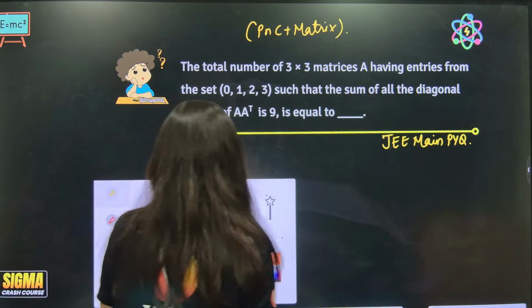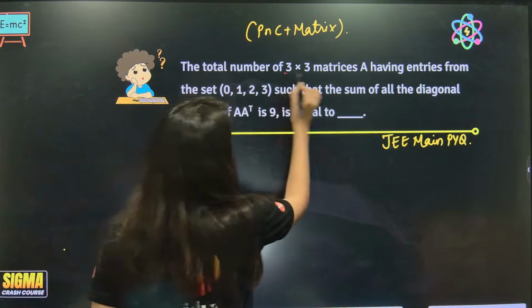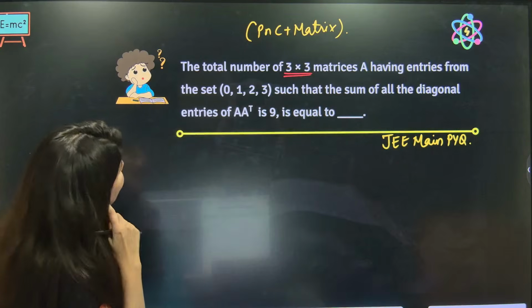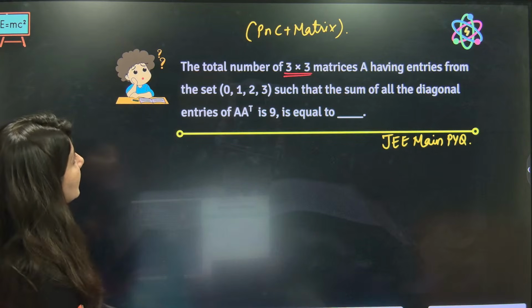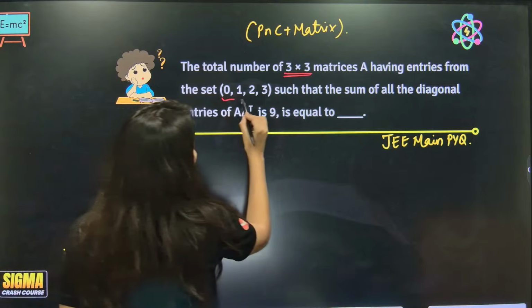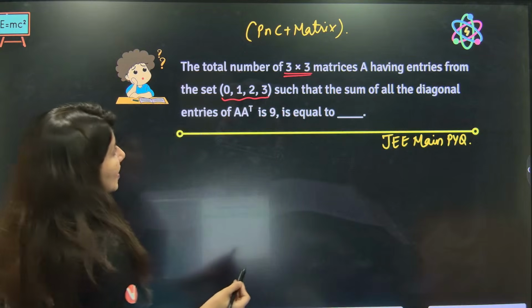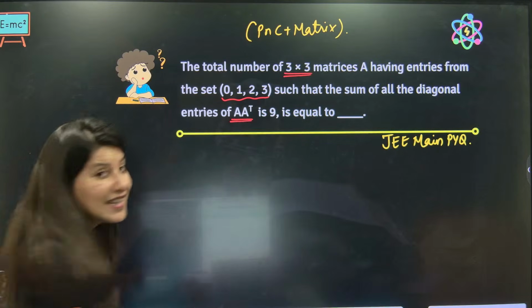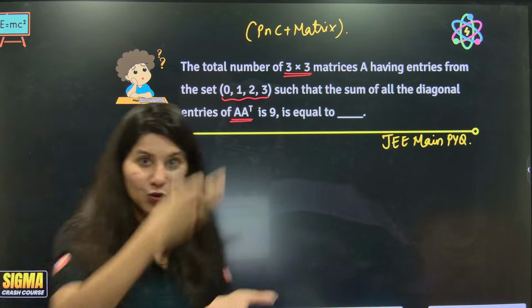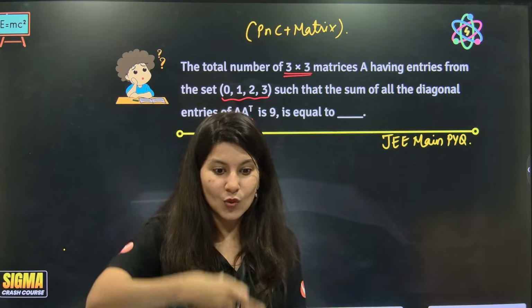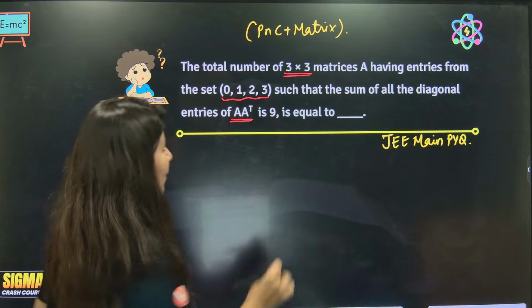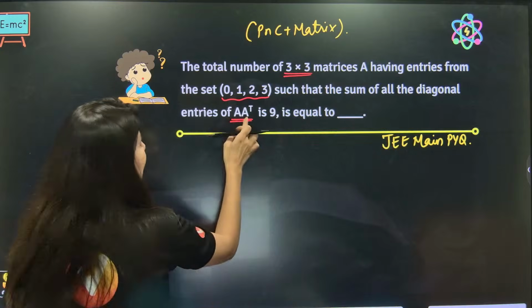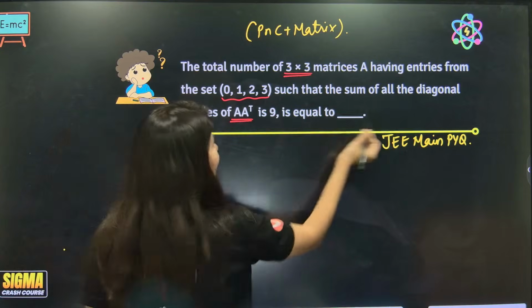Let's see. The total number of 3 cross 3 matrices A having entries from the set 0, 1, 2, 3 such that the sum of all diagonal entries of A into A transpose is 9. Now we don't have to do the long work. We know the sum of diagonal entries should be 9.